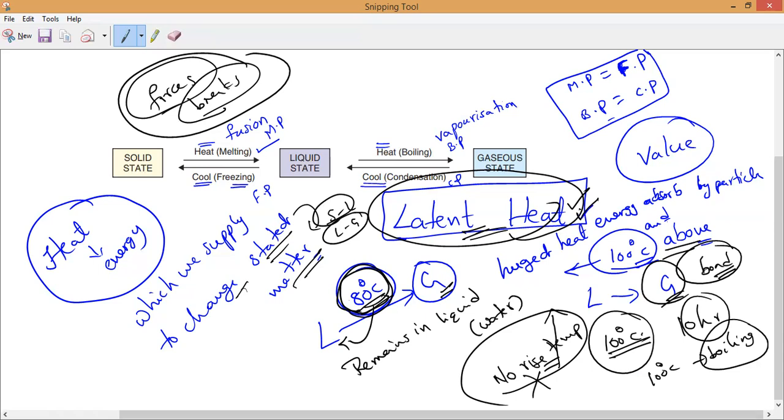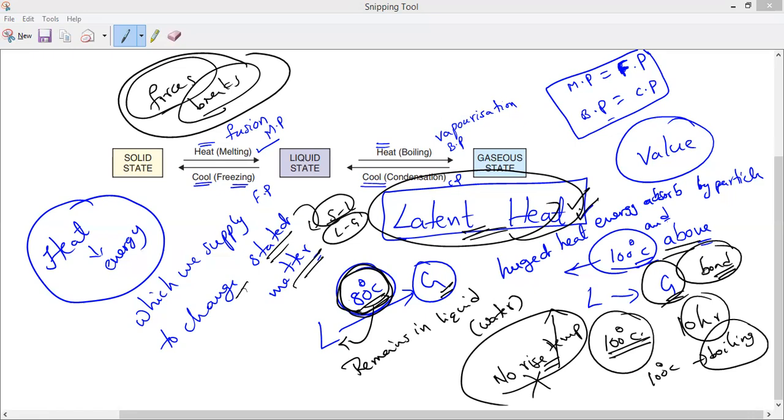First, write the definition of latent heat.